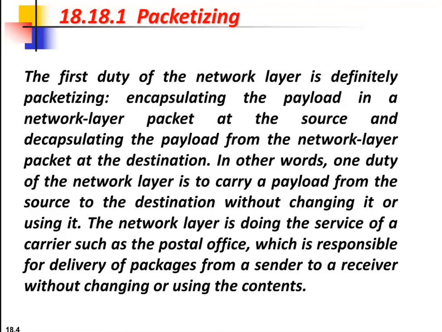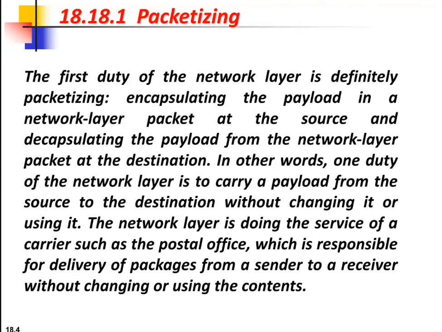Here, the source host receives the payload, as it was told already, from the upper layer, which is the transport layer, adds a header that contains the source and the destination address and also some other information which is required, and delivers that to the layer below, which is the data link layer. So as you have physical, data link, network, transport, application. The source is not allowed to change the content or use the content unless it is too large for the delivery. If it is too large, it needs to be fragmented.